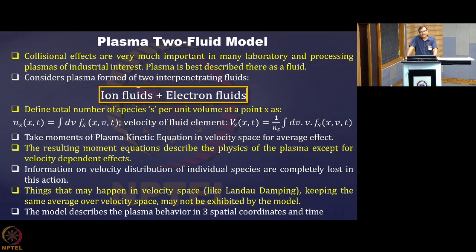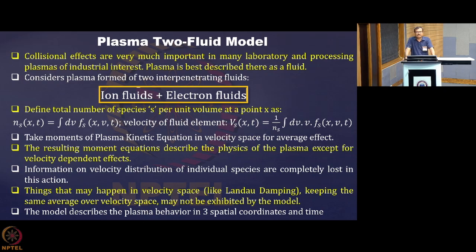So you are integrating over the velocity, and you get the number of particles per unit volume, that is the number density. And the velocity of the fluid element is defined as 1 by ns times the integration of v times the distribution function over dv. So you are averaging, and that is how you speak about the velocity of a fluid element.